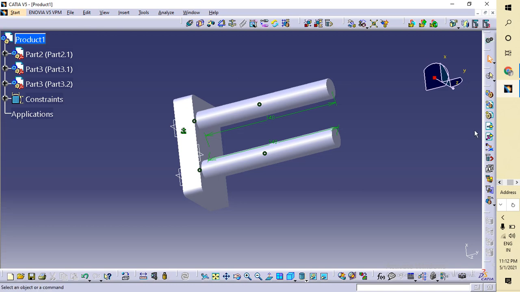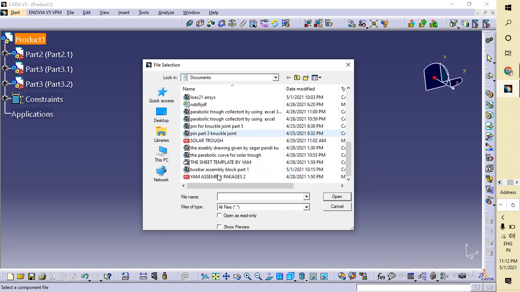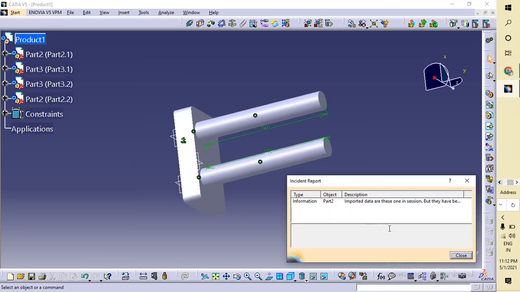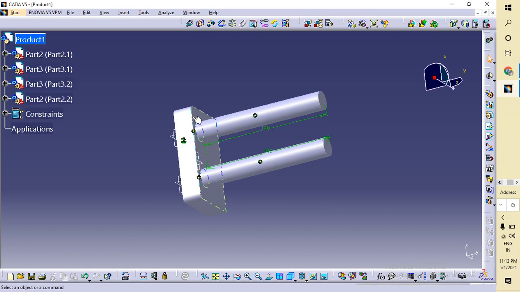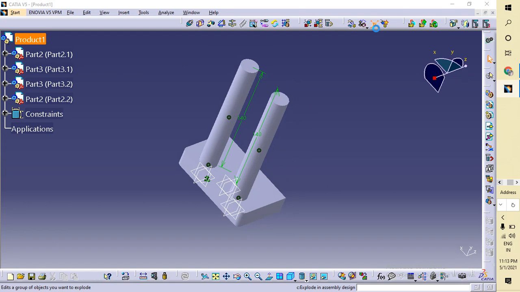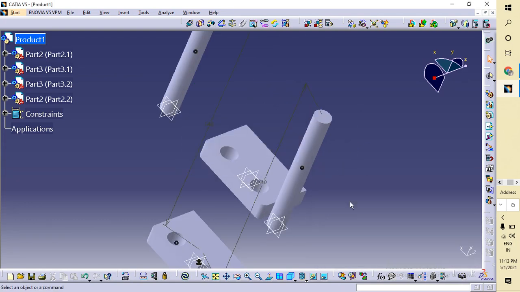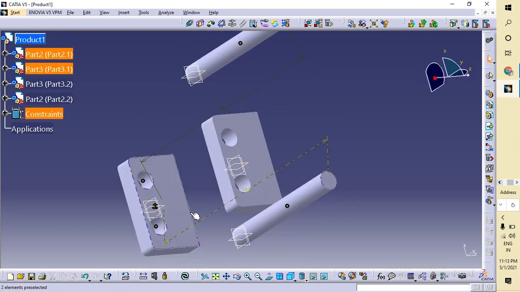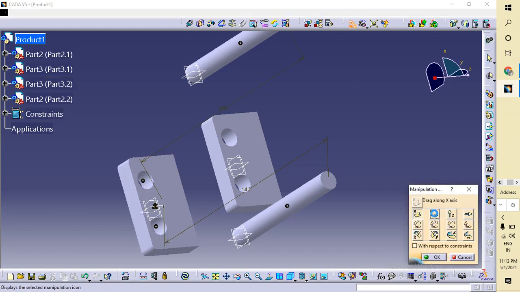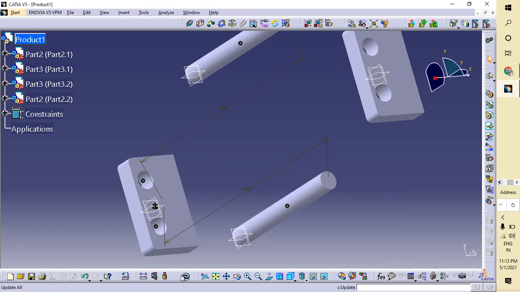Now you have to again go to existing component and product and go to the block part. The block part is here but it is not showing, so you have to go to exclude, and now it is here guys. This is our fixed part, so don't do anything to this. I am going to manipulation and y direction and just dragging it here, and I'm going to update this one.